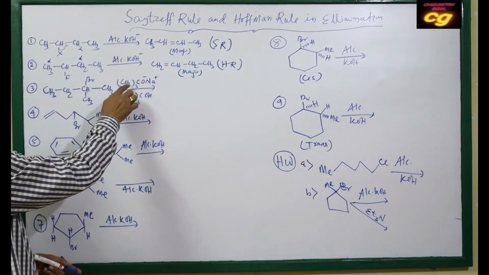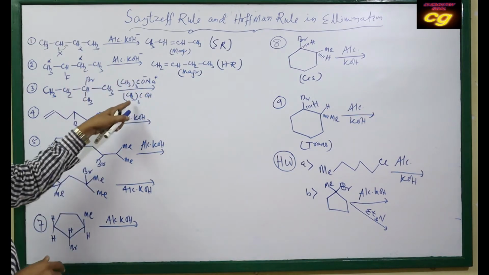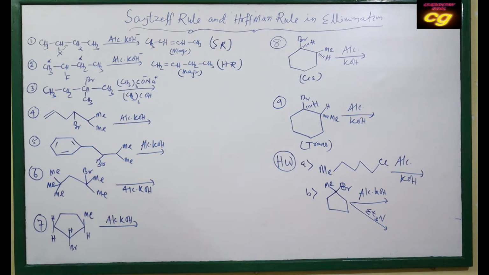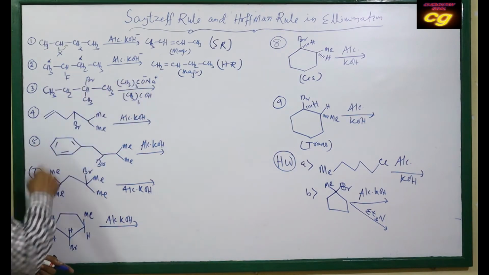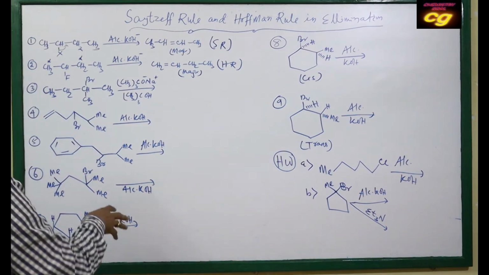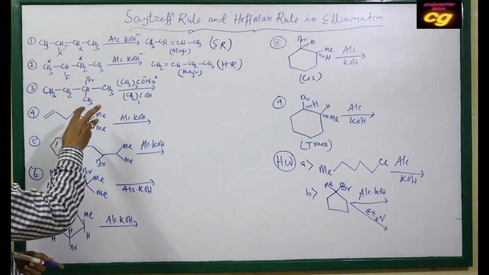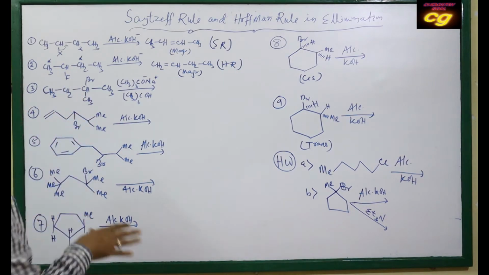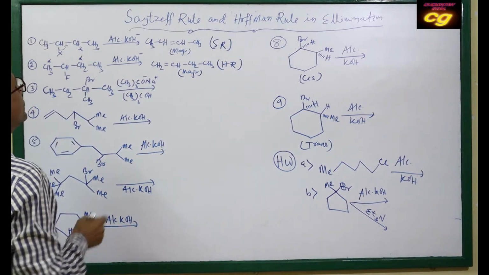It is a bulky base, in presence of tertiary butyl alcohol, and taking the base as sodium tertiary butoxide. In this case, as it is a bulky base, it prefers the formation of the less substituted alkene.